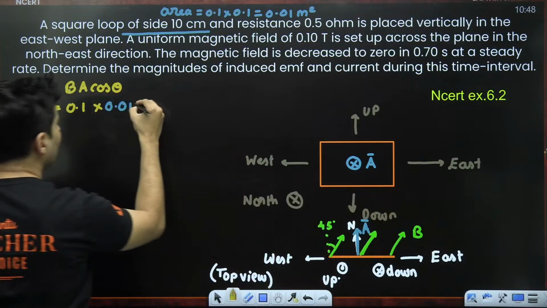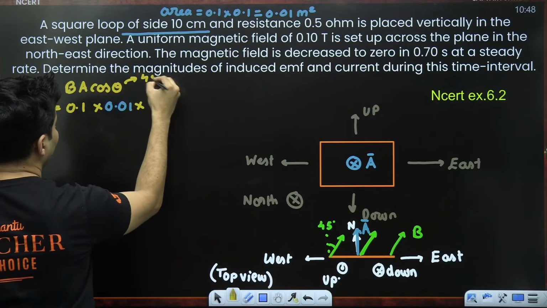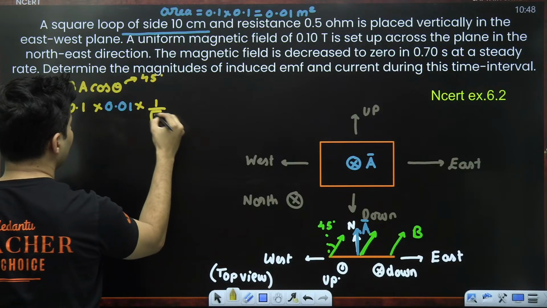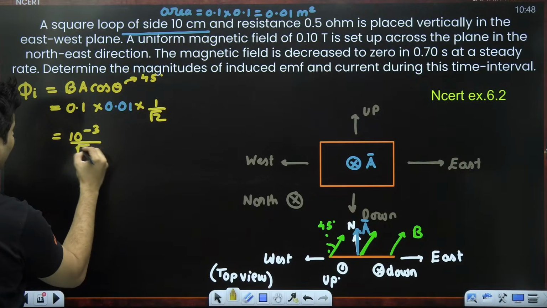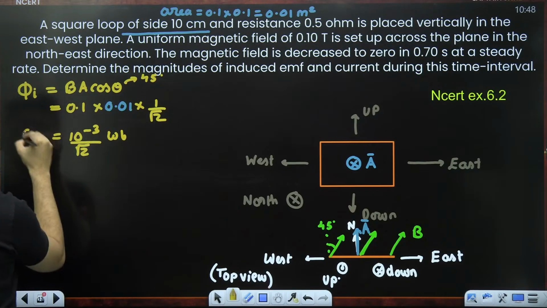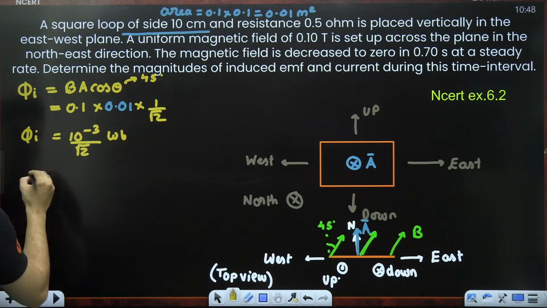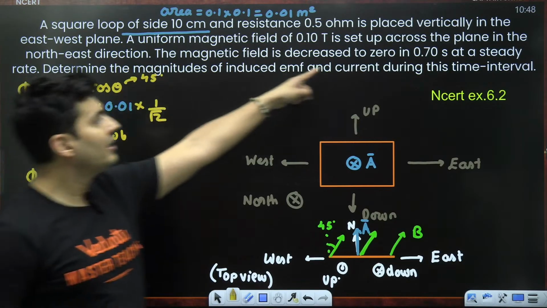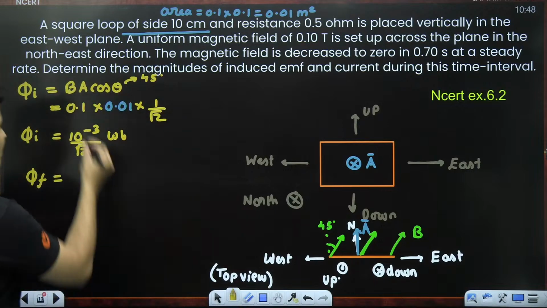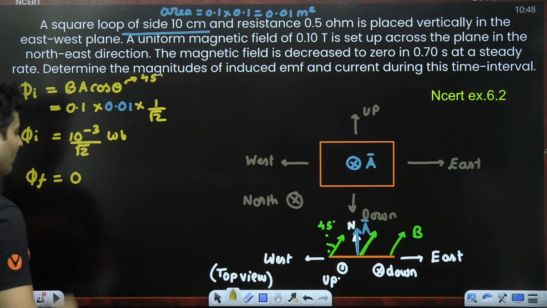Cos theta, it is cos 45 degree. What is cos 45? 1 by root 2. So this will become 10 to the power minus 3 by root 2 Weber. That is your initial flux. What about the final flux? What is the final flux? It is decreased to 0. That means no field only, 0, nothing.